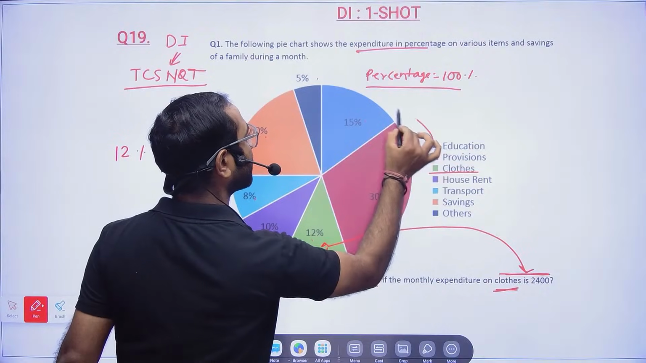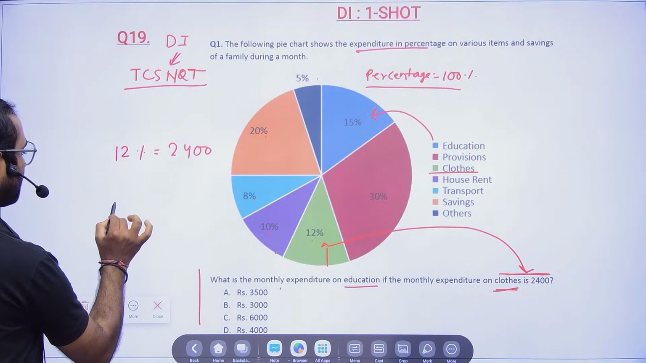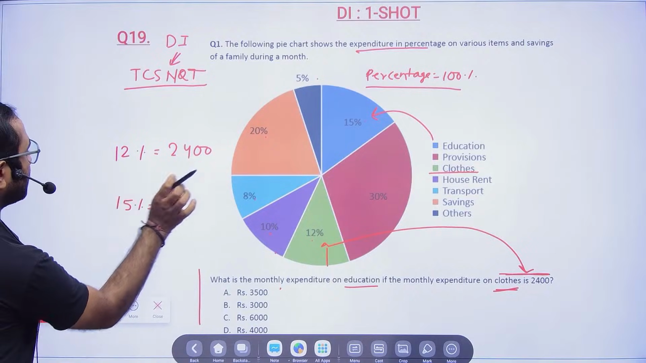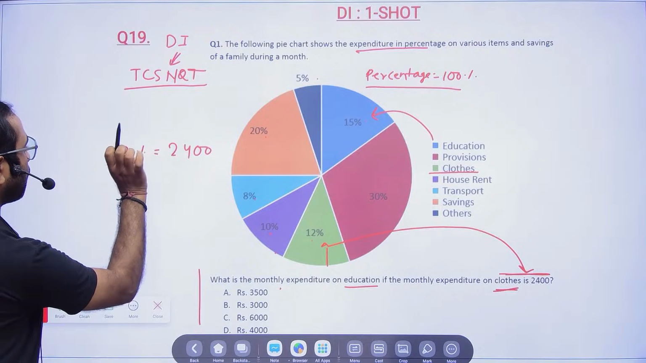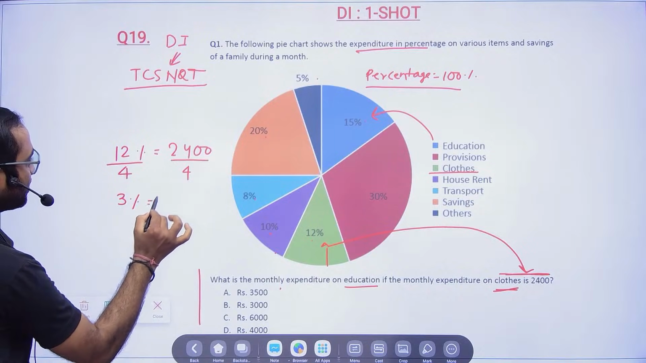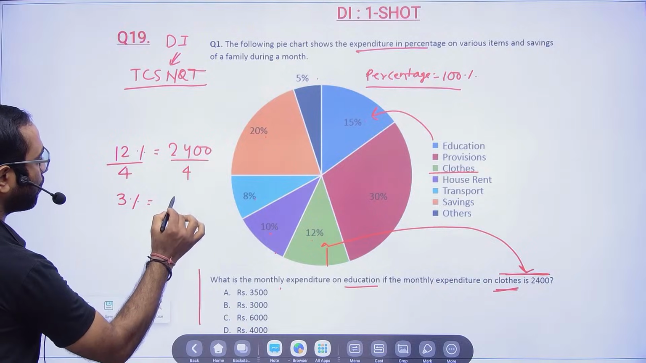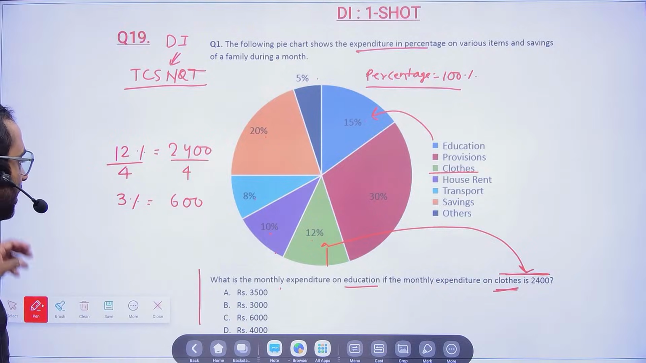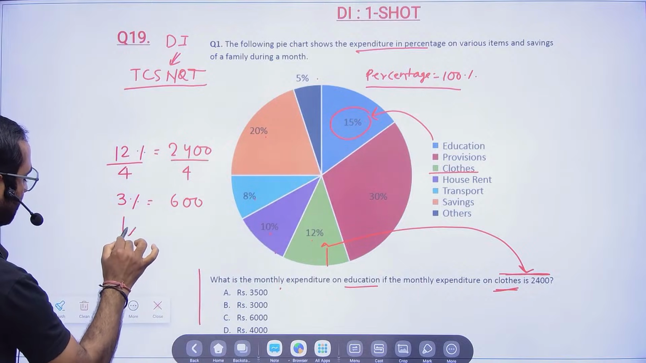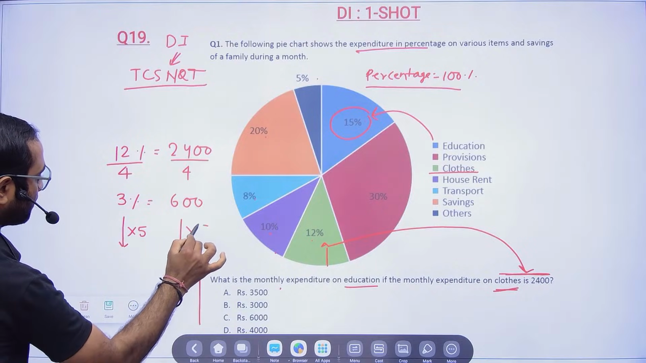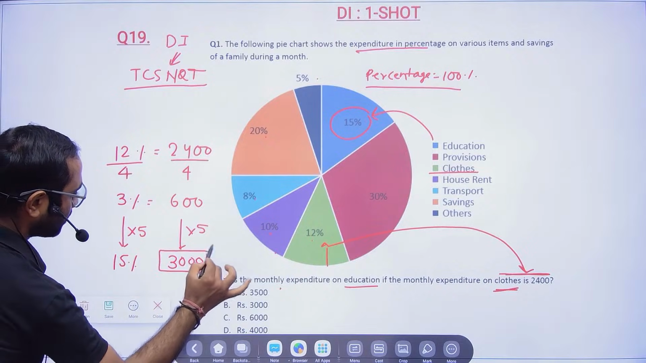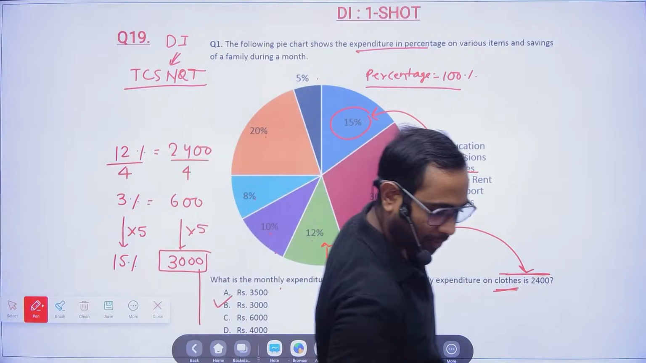So where is education here? That means 15% you have to get. Correct? Okay, now let's see. If I divide by 4 on both sides, what will happen? This is 3% and this is 600. Now I need to calculate how much? 15%. 15% means multiply by 5 here and multiply by 5 here. So 15% will be equal to 3000. That means option B will be the correct answer for this particular problem.